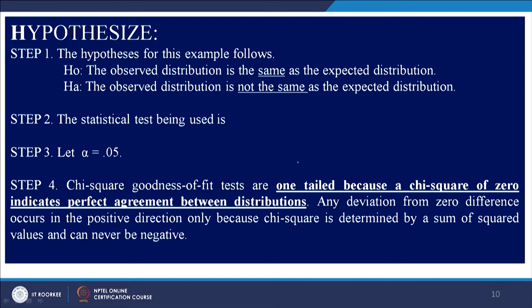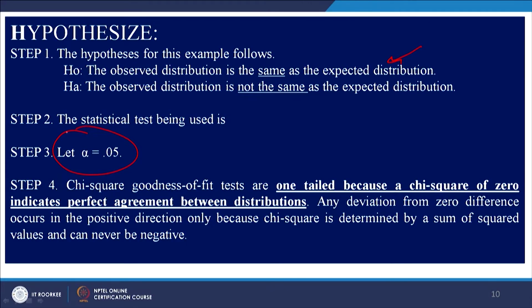So, we will have hypothesis testing. Our null hypothesis is that the observed distribution is the same as the expected distribution, and the alternative is that they are not the same, the expected distribution is different from the observed distribution. We will use the test statistic at alpha equal to 0.05.